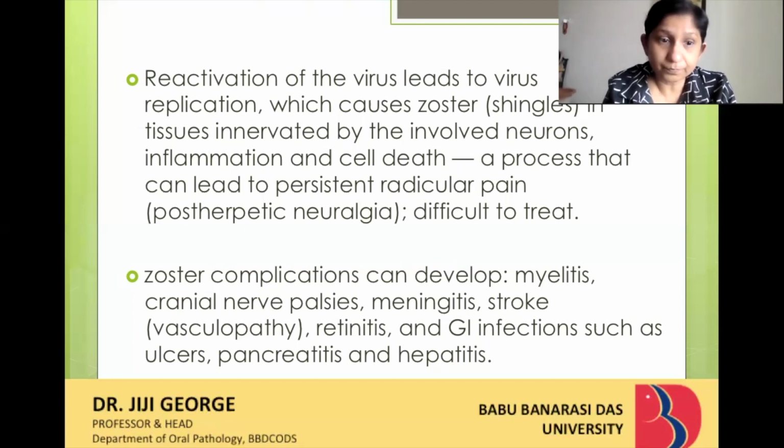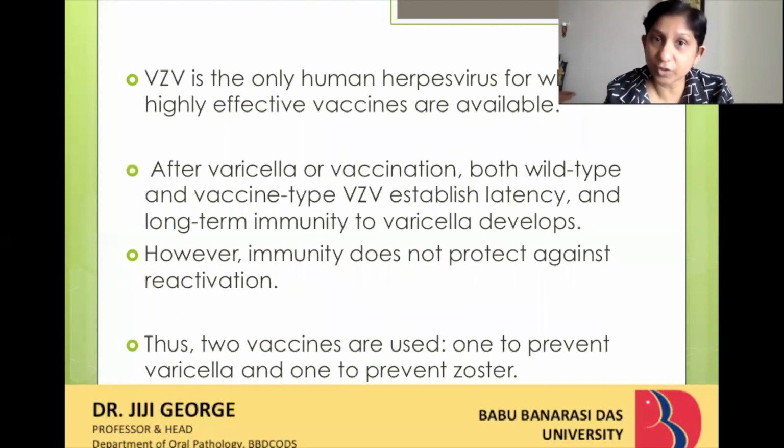herpes zoster. So do not get confused between herpes simplex virus and human herpes viruses. Herpes simplex virus is also a type of human herpes virus, but it is a different type altogether. So we are talking about the varicella zoster virus and the diseases which it's going to cause. Varicella zoster virus is one of the only human viruses for which very effective vaccines have been developed.